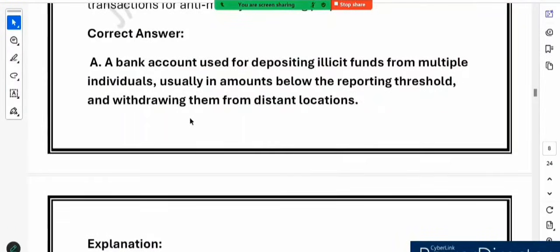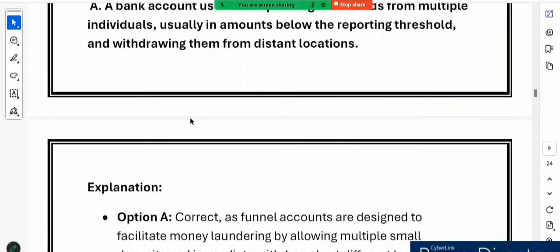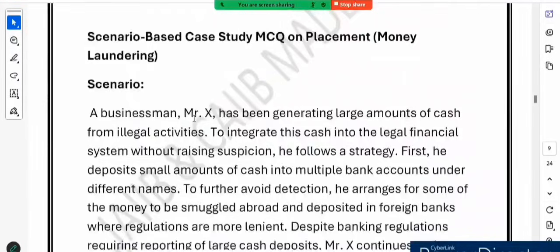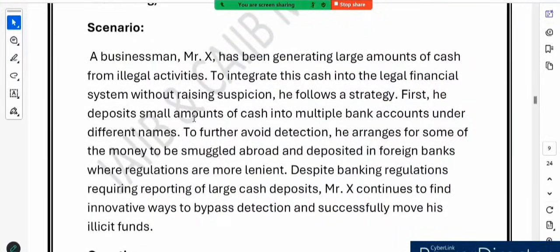Now let's move to the next question. As you can see, this is the type of case study which has been asked in a previous year examination. Let's go through the case study. A businessman, Mr. X, generates a large amount of cash through illegal activity. To avoid suspicion, he deposits a small amount of this cash into multiple bank accounts under different names. Some of this money is even smuggled abroad and deposited in foreign banks where regulations are more lenient. Despite banking regulation on large cash deposits, Mr. X cleverly avoids detection and integrates his illicit funds into the financial system.